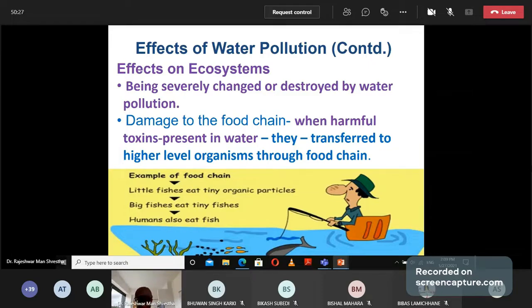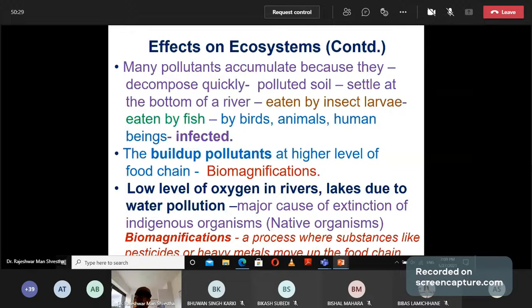And again, effect on the ecosystem: many pollutants accumulate and do not decompose quickly, and that will pollute soil. Then they settle at the bottom of the river, and are eaten by insect larvae. Insect larvae are taken as food by fish, and fish as food by birds, animals, and human beings.